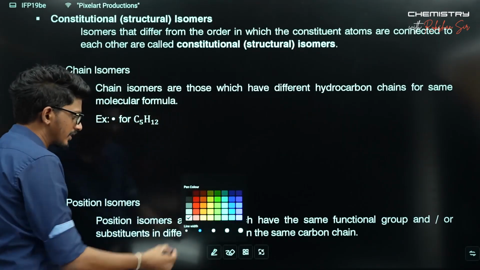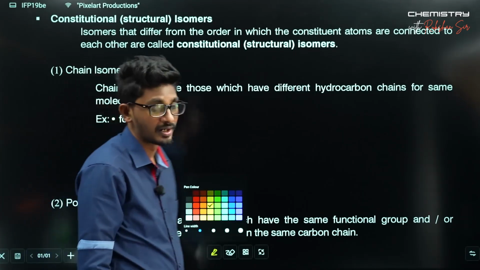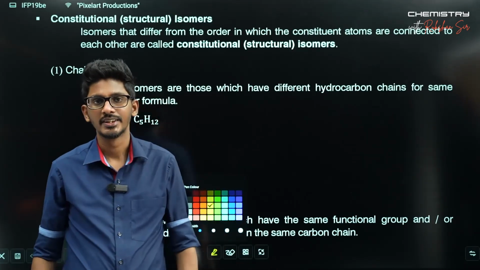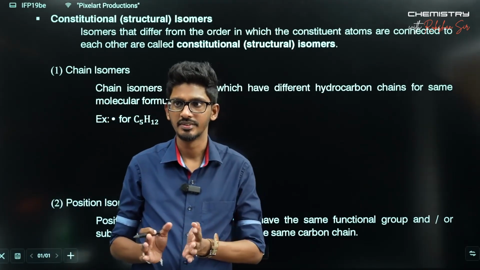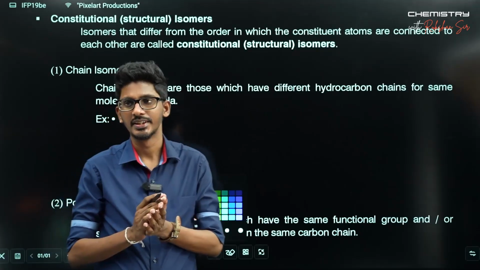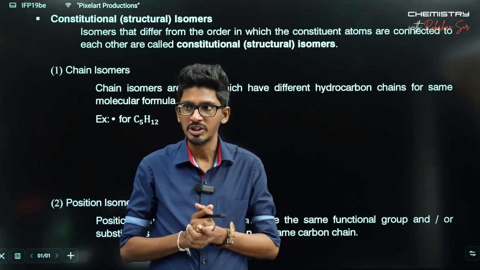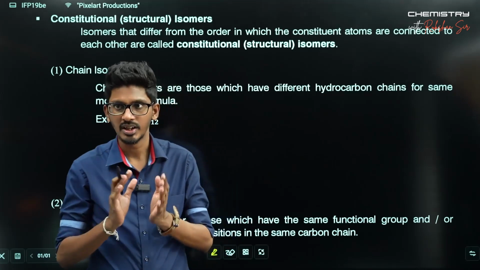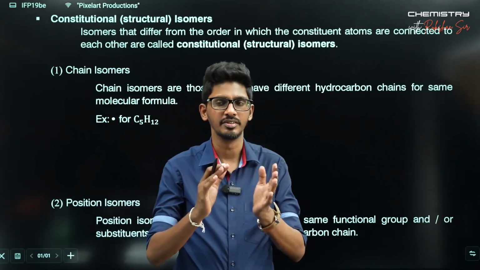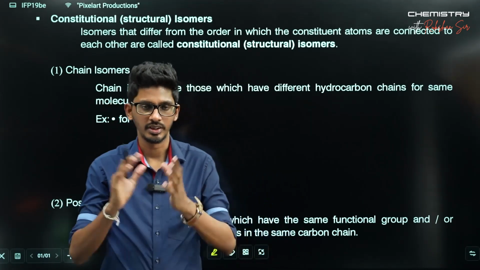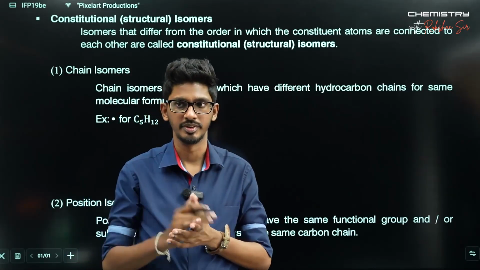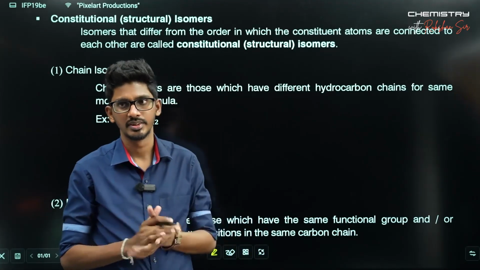Structural isomerism is of three parts. As mentioned here, constitutional or structural isomers differ in the order in which the constituent atoms are connected. The atomic connectivity differs here. Those are referred to as structural isomers or constitutional isomers. Those are of three types.